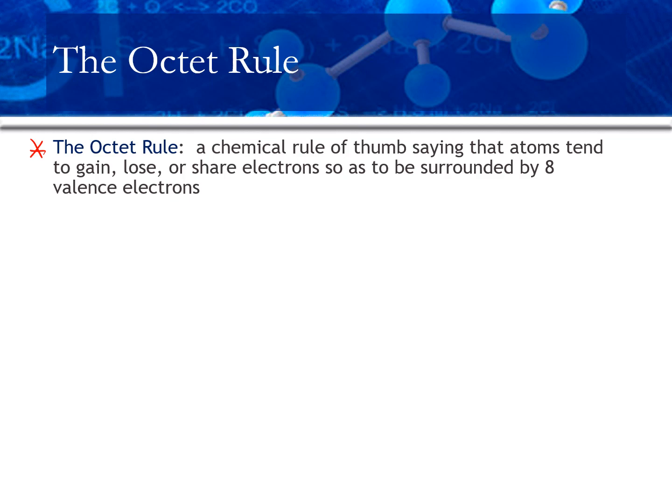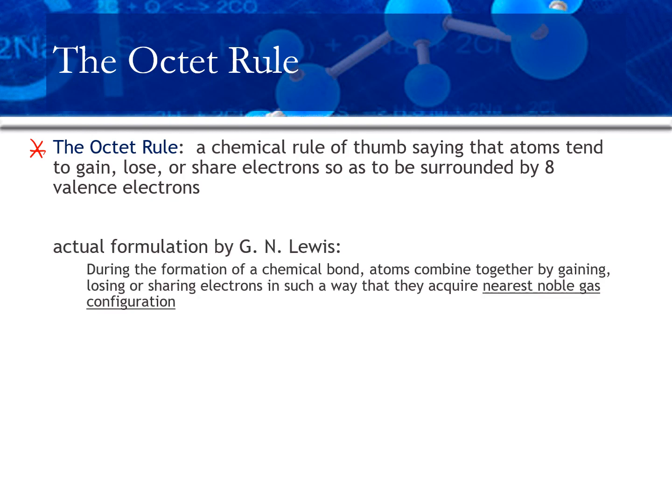Now, although Lewis is often accused of stating this octet rule like this, in fact, what Lewis said is that atoms tend to gain, share, or lose electrons so as to acquire the nearest noble gas configuration. It's not always an octet. So, for example, hydrogen never ever ends up with 8 electrons.